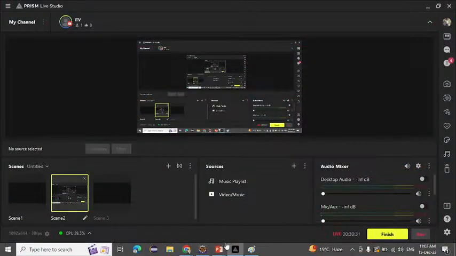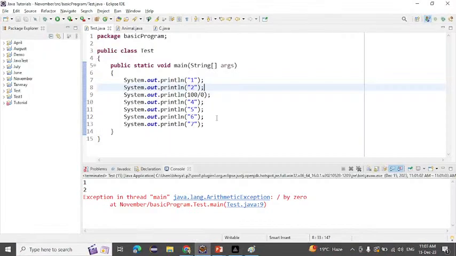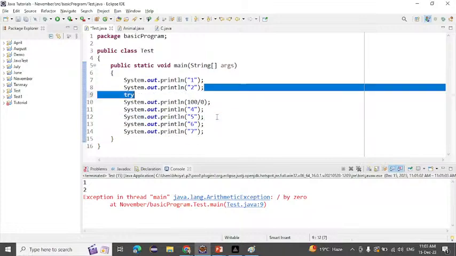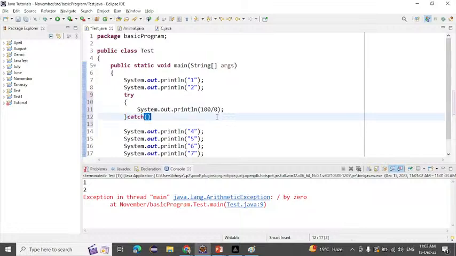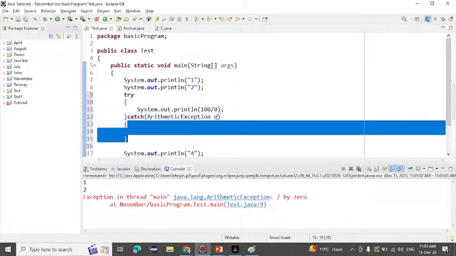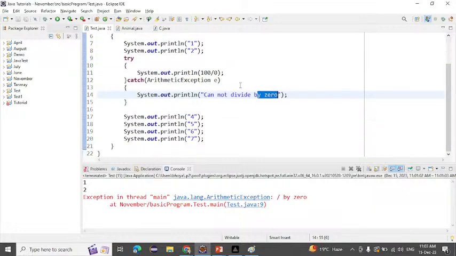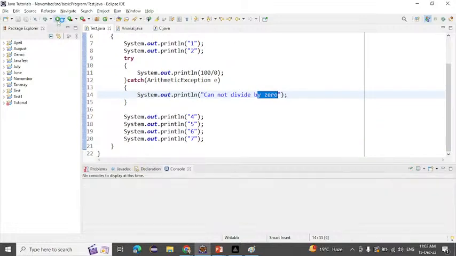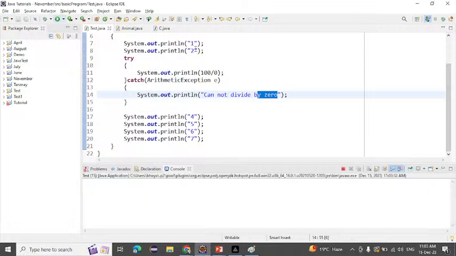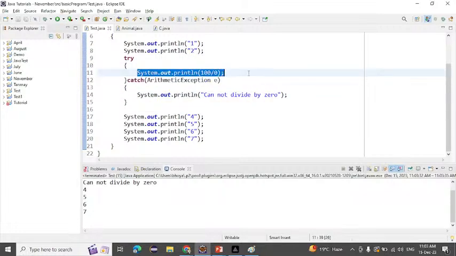Okay, so here, what we did simply is use try and catch, right? If I use the try and catch block, it will not abnormally terminate our program. If I run this one now, it will print 1, then 2, then it will see this line, 100 divided by 0.